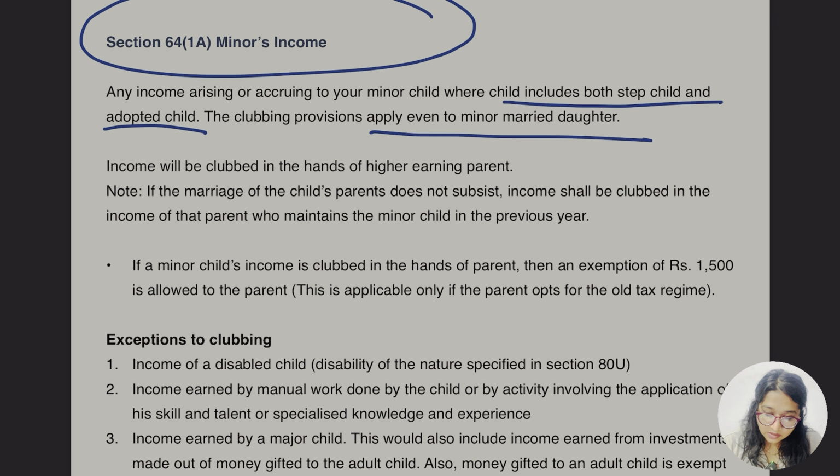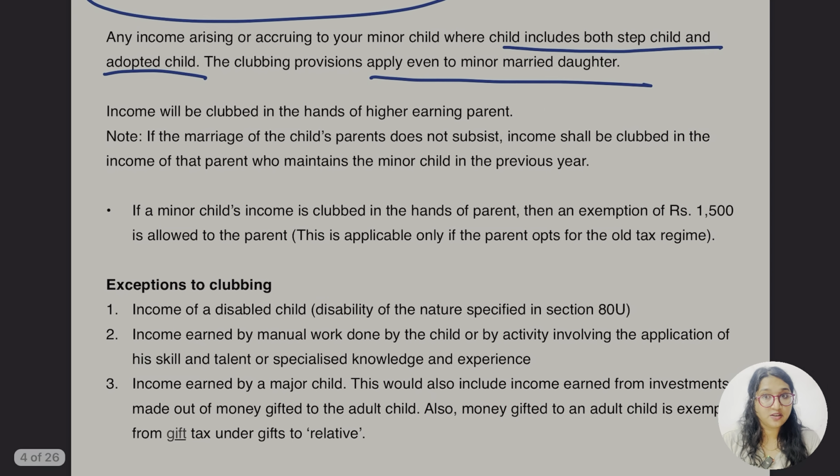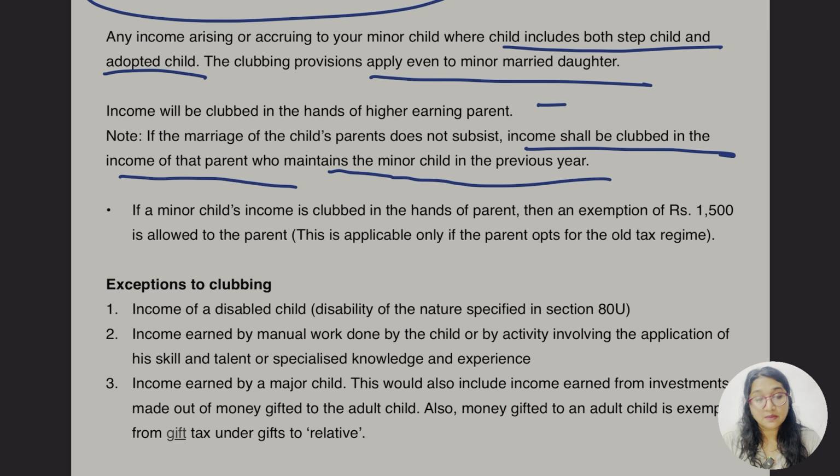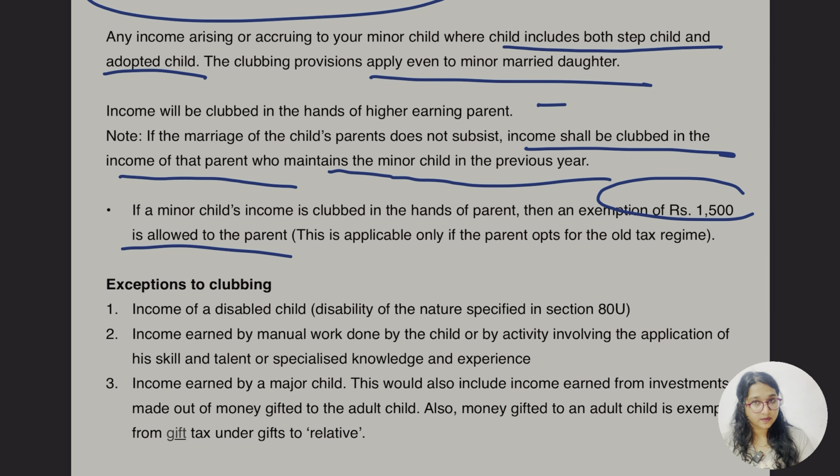The clubbing provision applies even to a minor married daughter. So income will be clubbed in the hand of the higher earning parent. In the first case, note that if the marriage of the child's parents doesn't subsist, in the second part, income shall be clubbed in the income of that parent who maintained the minor child in the previous year. If the minor child's income is clubbed in the hand of the parent, then the exemption of rupees 1500 is allowable to the parent.